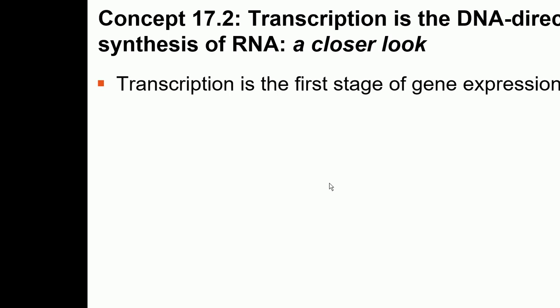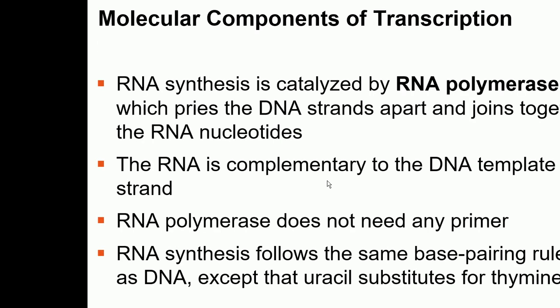So transcription, as we just discussed, is the first step of gene expression, in which mRNA is made, and the very important enzyme involved is RNA polymerase. As I said, this enzyme also works in the 5' to 3' direction. A very important thing to know about RNA polymerase is it does not need a primer. The way DNA polymerase needs a primer, RNA polymerase does not. And it makes the mRNA strand complementary to the template strand in the DNA. So DNA has two strands. One of the strands is going to act as the template strand. I just showed you that.